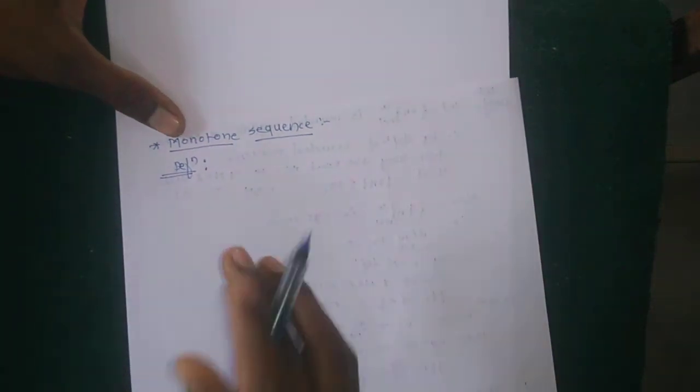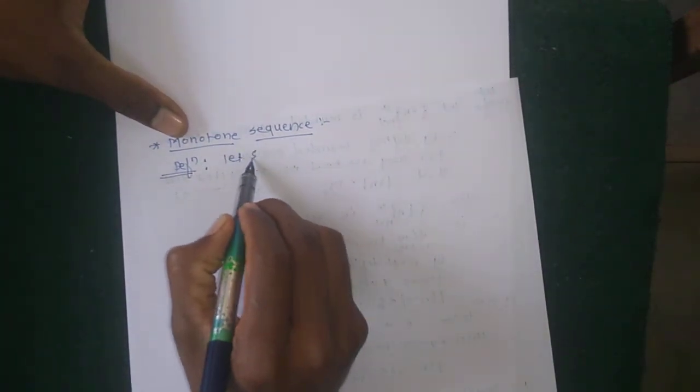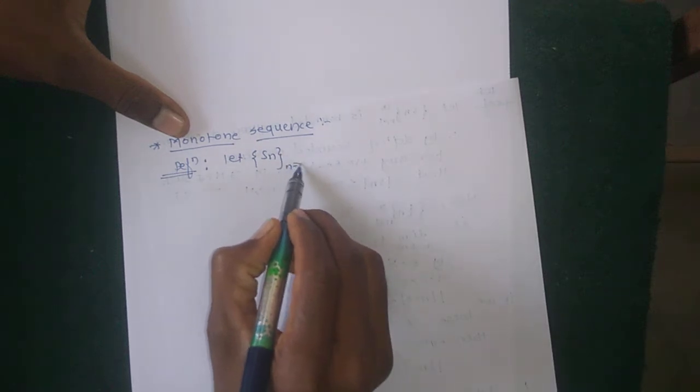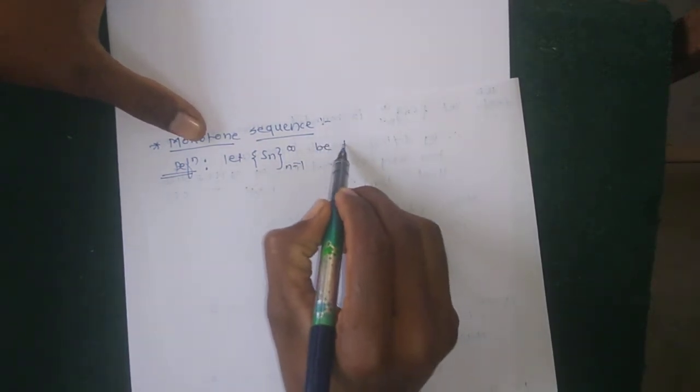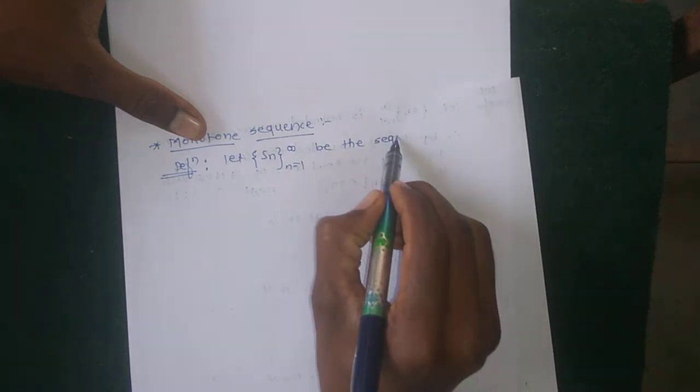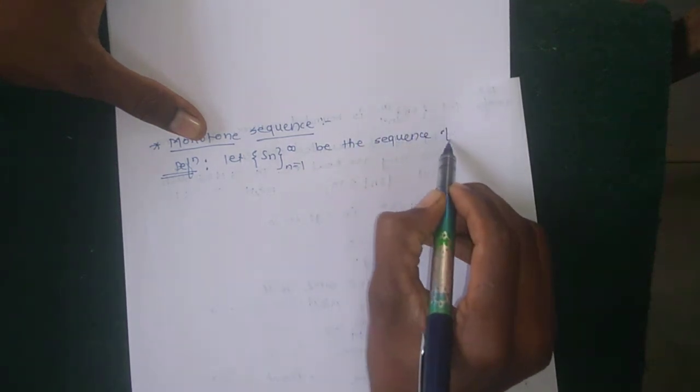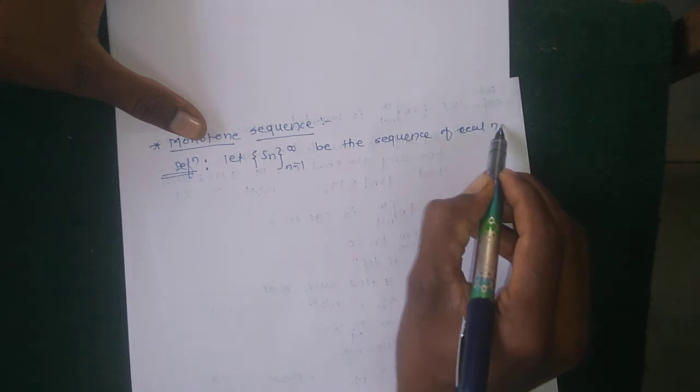First definition: let the sequence Sn, where n runs from 1 to infinity, be a sequence of real numbers.